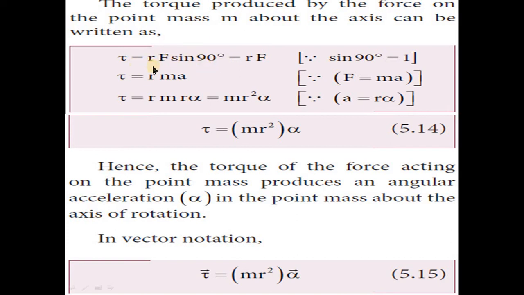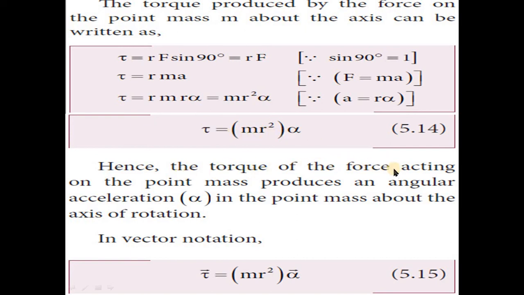Sin 90 degree means 1. So R into F, RF. That means force into perpendicular distance. Tau is equal to, force is nothing but ma. That means what is the formula of force? Mass into acceleration. Just substituting the formula of the force, F is equal to ma, through this equation we get tau is equal to R into ma. Already we know the formula, acceleration is nothing but R into alpha. Just substituting, A can be replaced as R alpha. So tau is equal to R into mR alpha, here R into R square, mr square alpha. So tau is equal to mr square into alpha.